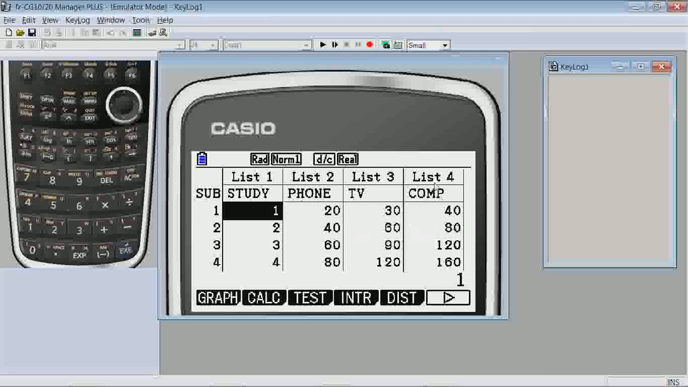Though our focus will be on the relationship between the time studying and the other 3 variables, some discussion of the relationship between, say, the phone time and the television time might help students gain additional insights into both rate of change and proportions. For example, students could see that for an increase of 20 minutes in phone time, there is a 30-minute increase in TV time.